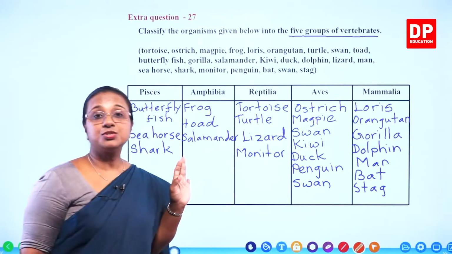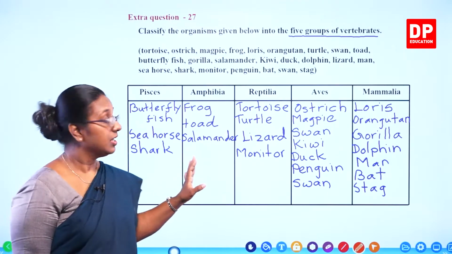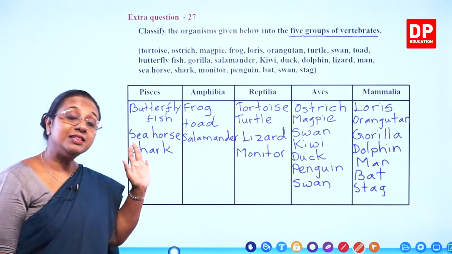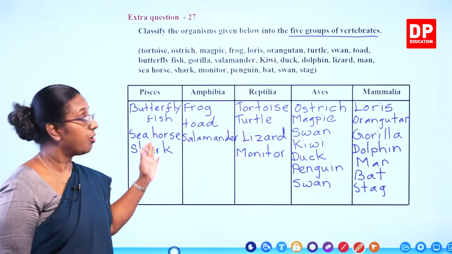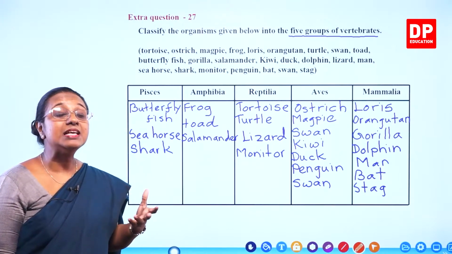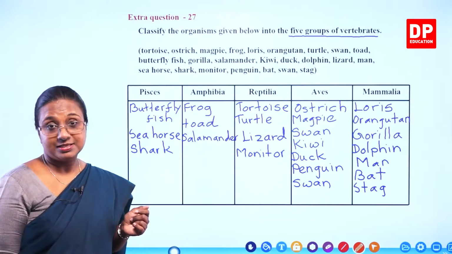So in all these groups, students, you can see the diversity. These three fishes are different from each other, but they belong to Pisces because they have the characteristic features of Pisces.